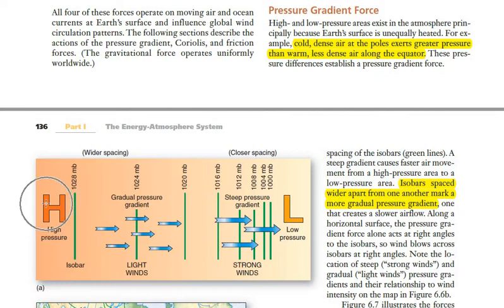Suppose this H, high pressure area, is the pole, while this low pressure area is the equator. So according to pressure gradient, what will happen? The wind will move from high pressure area to low pressure area, as shown by these blue colored arrows.